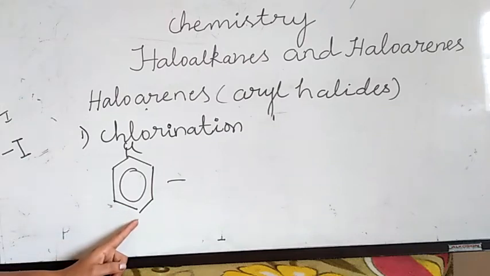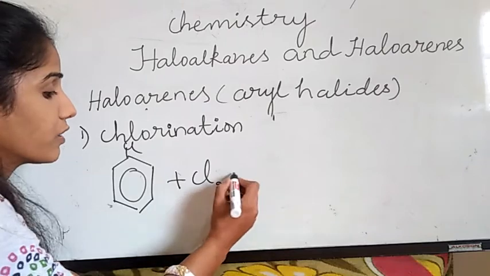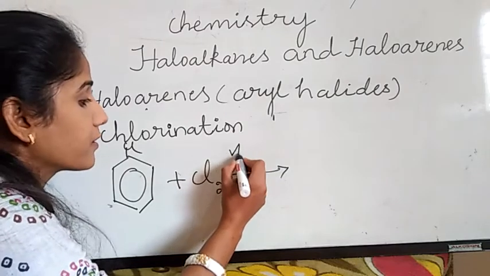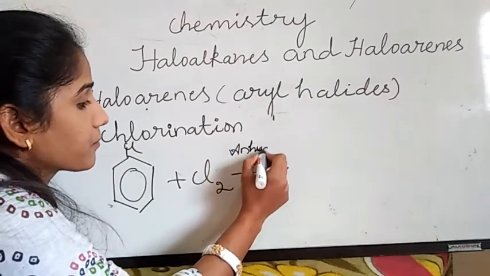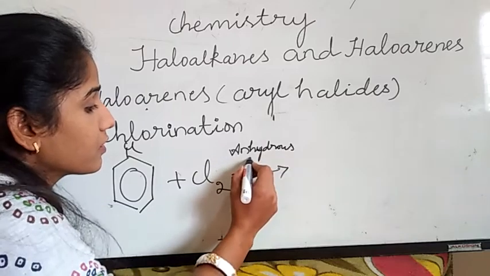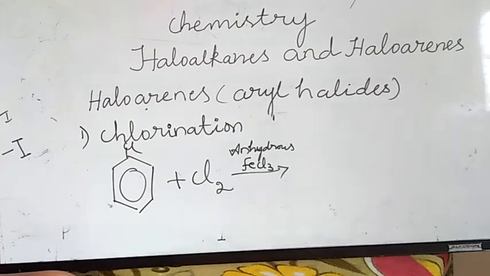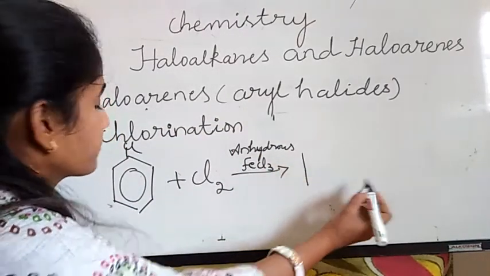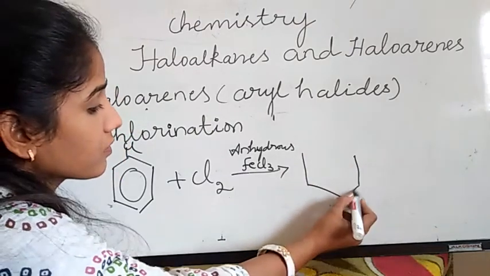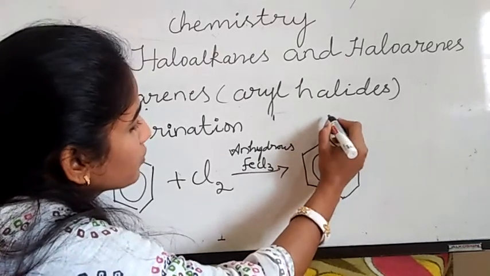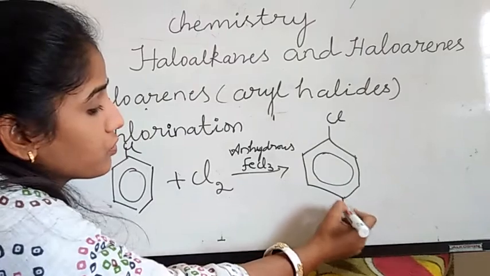Chlorination means aryl halide when treated with a halogen, chlorine Cl2, in presence of anhydrous ferric chloride gives para and ortho substituted products, in which para is the major and ortho the minor product. We are getting two products here. If you want a balance, you can take 2 moles of chlorobenzene.